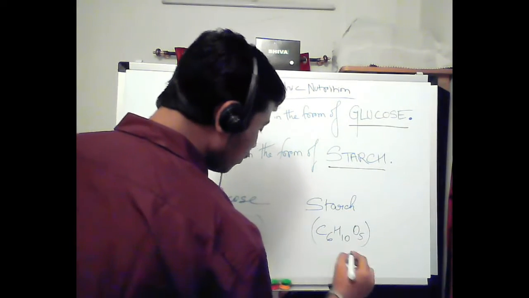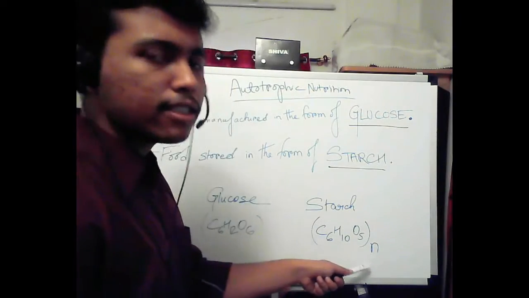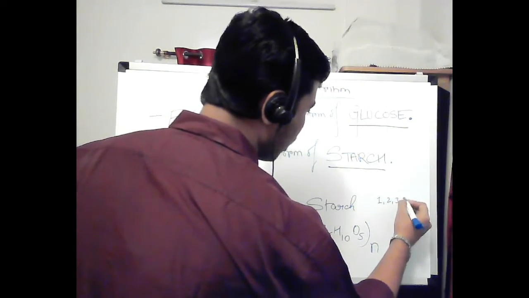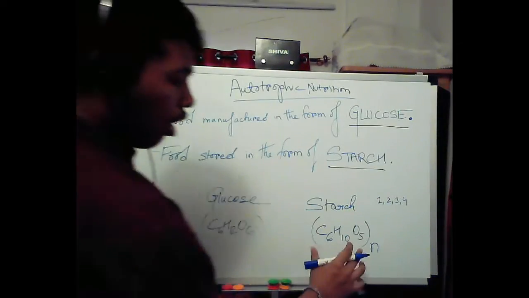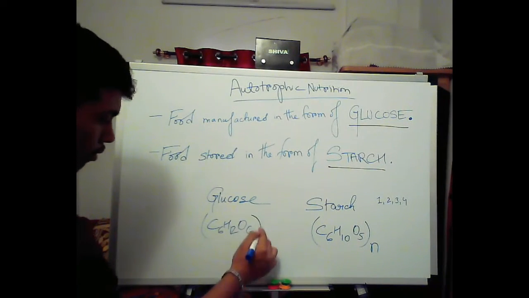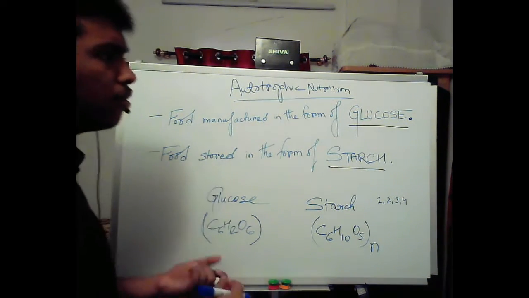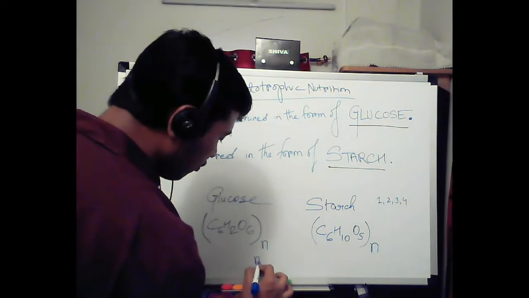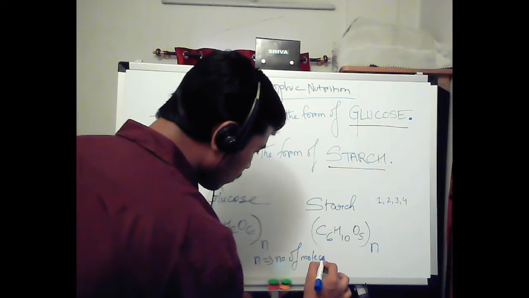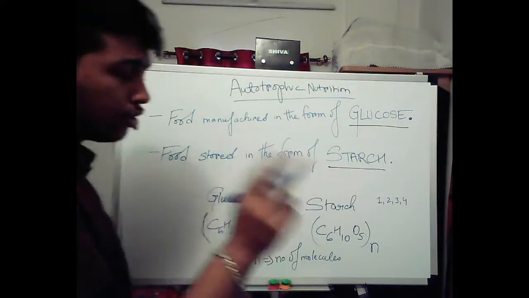(C6H10O5)n. That too in the bracket, and they will contain an n. Now what is this n? This n is any whole number, it can be 1, 2, 3, 4. It depicts how many are present. n is the number of molecules present. Any whole number, not a fraction.